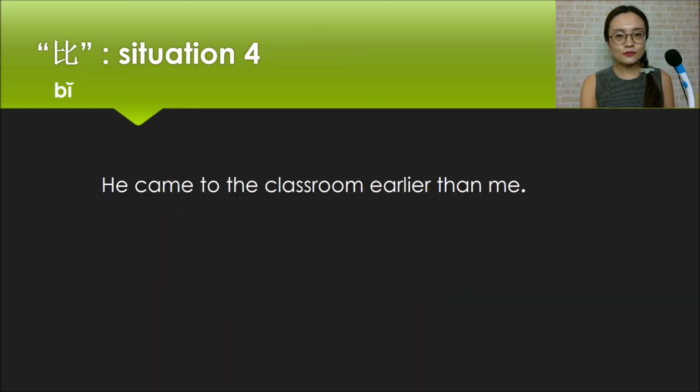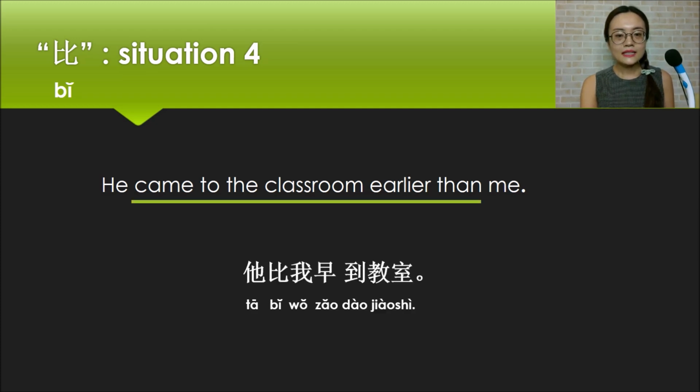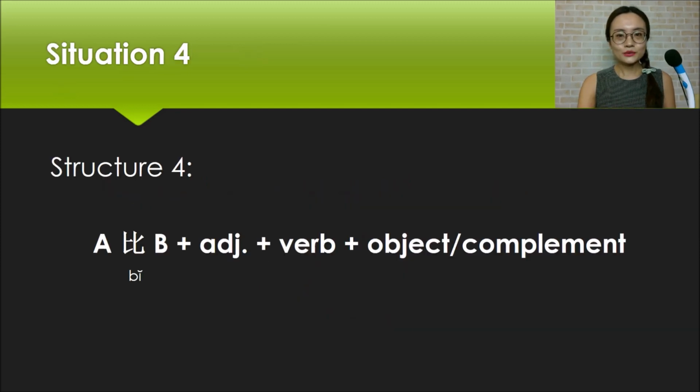Now let's learn the fourth situation of 比 sentences. Look at the English sentence first. He came to the classroom earlier than me. In Chinese, we say 他比我早到教室. Through this sentence, we can know the fourth structure of 比 sentences. That is, A 比 B plus adjective plus verb plus object or complement.